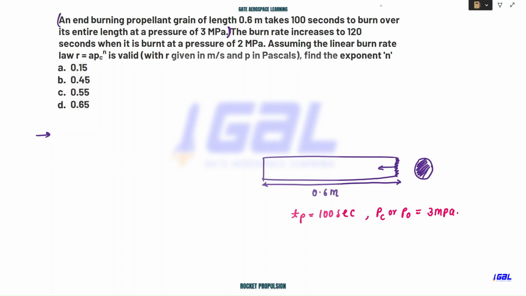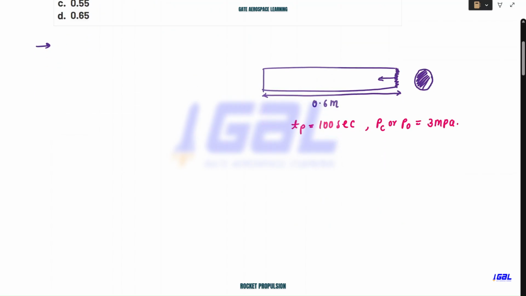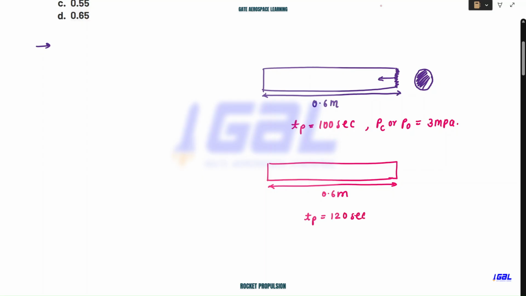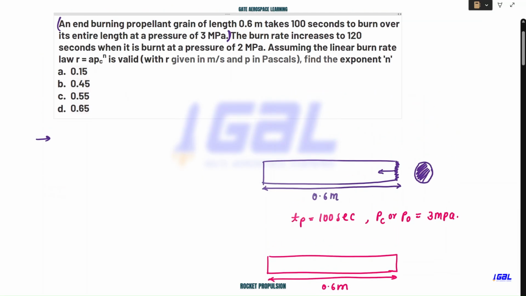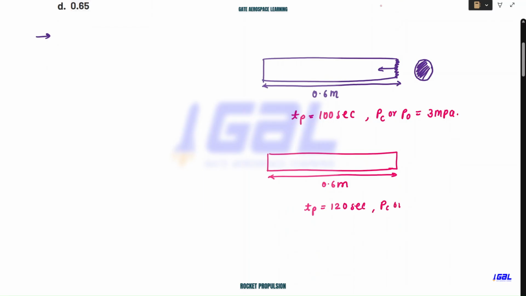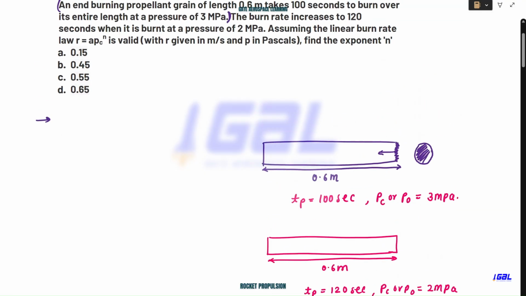Now let's read further. The burn time increased to 120 seconds. Again it is the same grain, so the length is also the same, it is constant. Now the burn time increased to 120 seconds, okay, it is increased to 120 seconds when it burns at a pressure of 2 megapascal. So when you keep your pressure at 2 megapascal, then it takes this time duration.